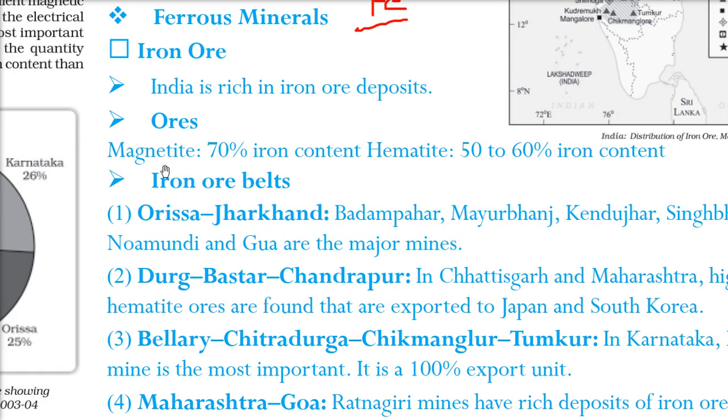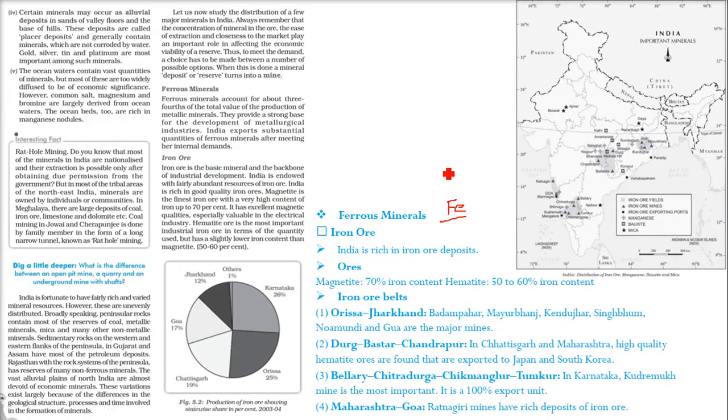In these ores, we have different varieties like magnetite and hematite. So let me tell you which different types of iron ores we have. Iron ore is a basic mineral and it is actually the backbone of industrial development, and it's fairly abundant in India. We find it in good quantity.